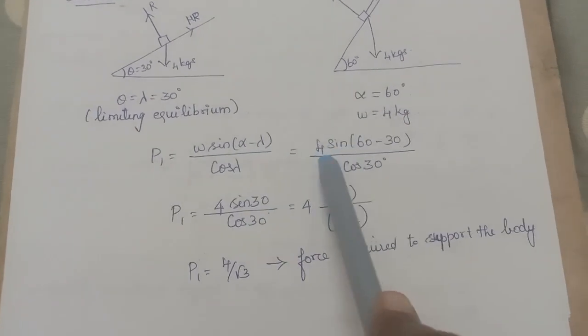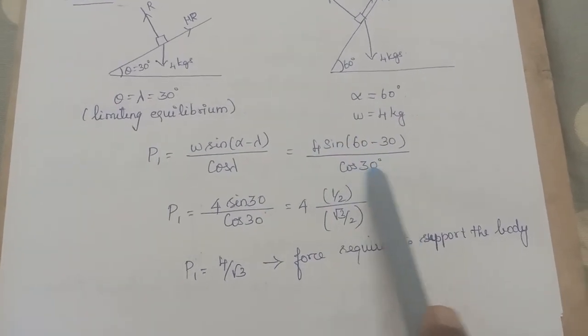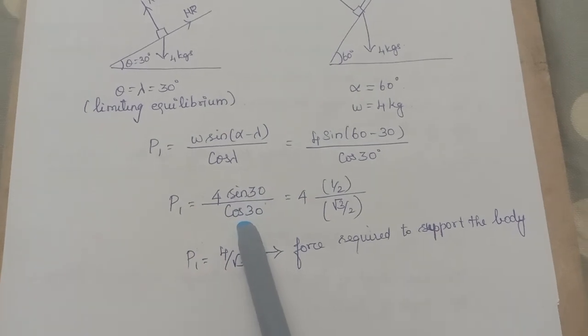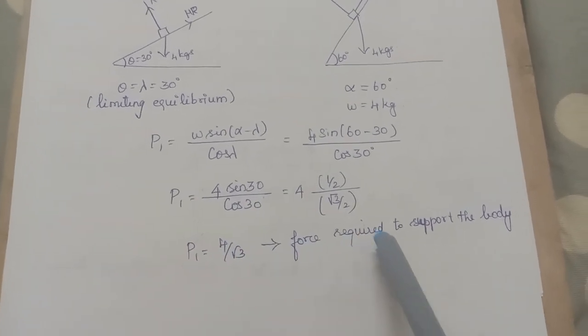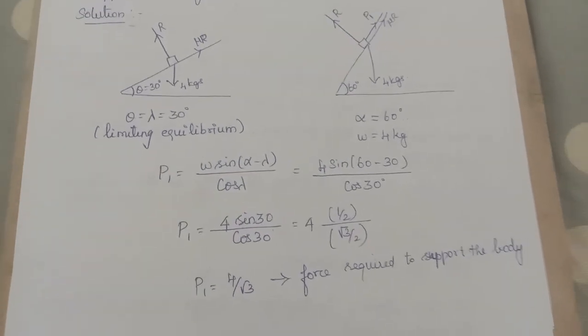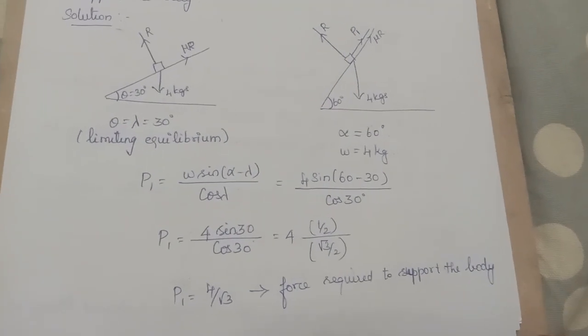Okay, just to substitute the value. So 4 sin of 60 minus 30 by cos 30, so 4 sin 30 by cos 30. So what I have? P1 equal to 4 by root 3. So this is the force required to just support the body from sliding down.